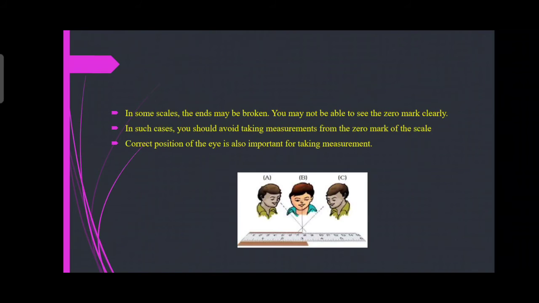Then the correct position of the eye is also important for taking measurement. While observing the measurement, the eye position also should be correct. Okay?